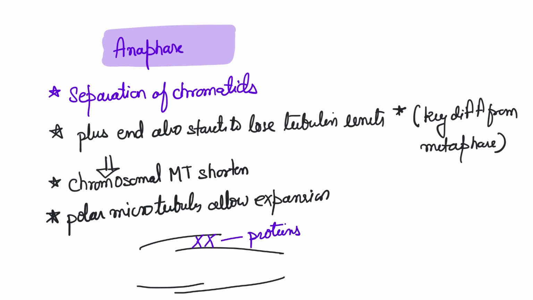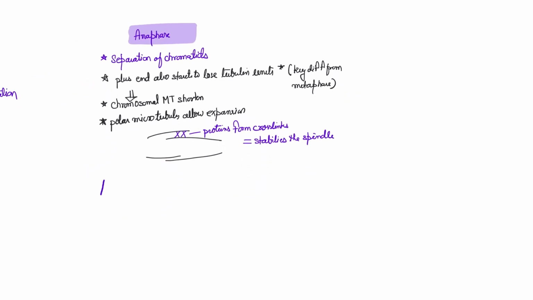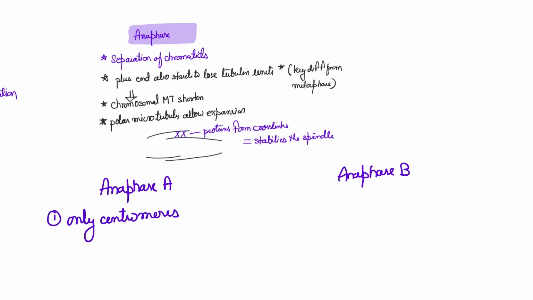The polar microtubules allow expansion, so they stabilize the whole thing, and the chromosomal microtubules try to pull apart. There are also proteins, cross-links, that stabilize the whole spindle.